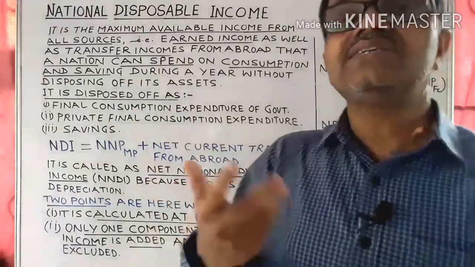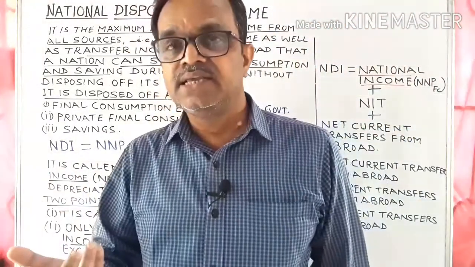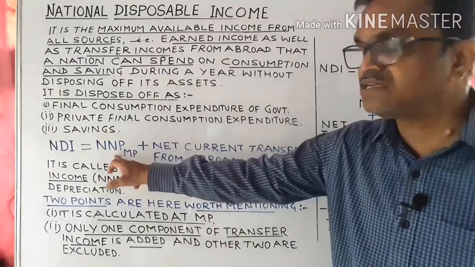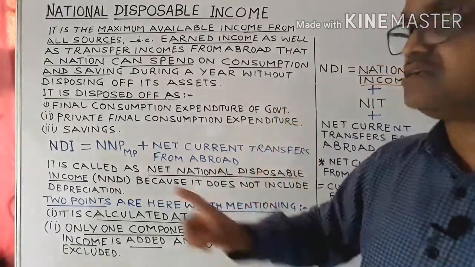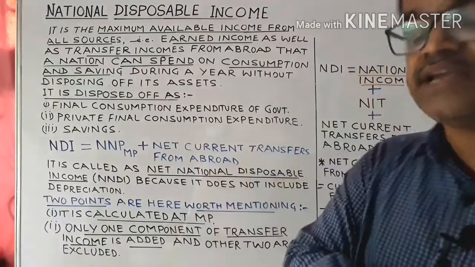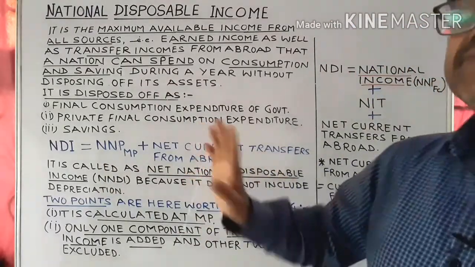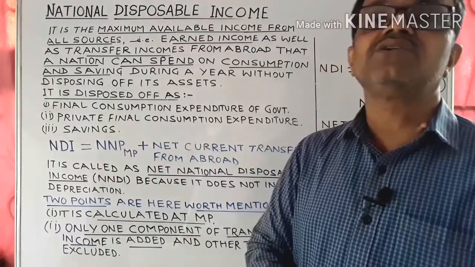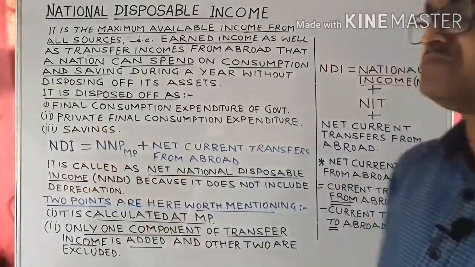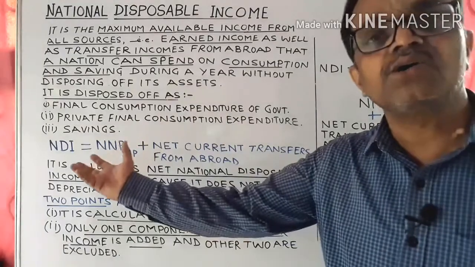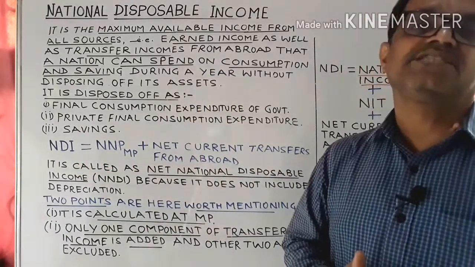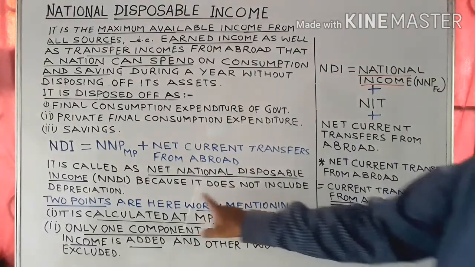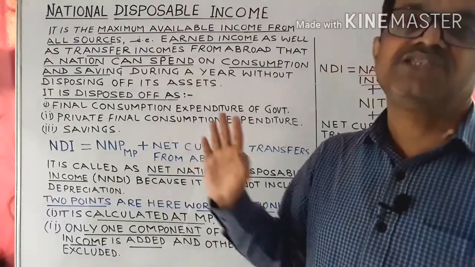Now, how is it calculated? It is calculated as the sum total of net national product at market price, that is NNP at MP, and the net current transfers from abroad. The sum total of the two is equal to national disposable income. It is also called net national disposable income, because it does not include the amount of depreciation.